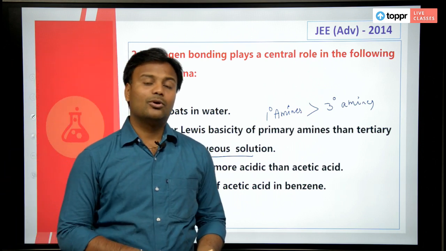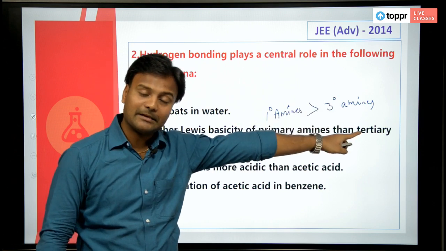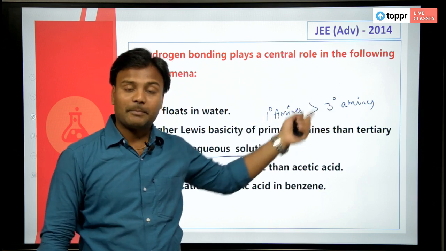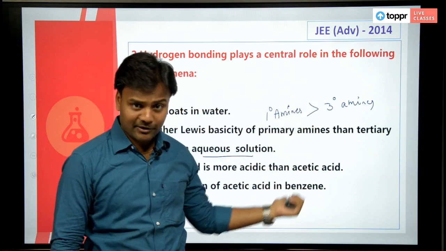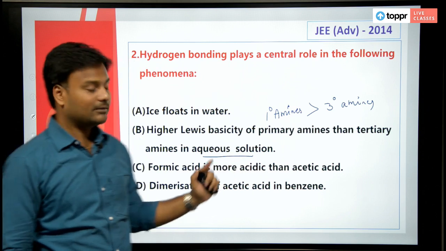The reason we know is that tertiary amines are less basic because of the steric hindrance, but primary amines are more basic. Is it because of hydrogen bonding? That's one thing, again we have to figure it out.